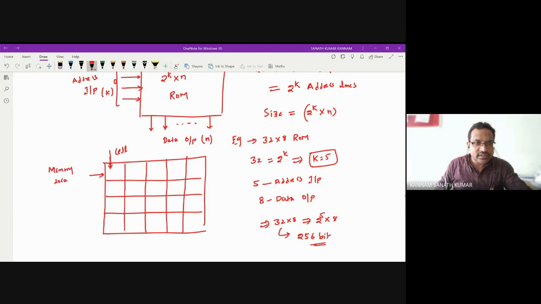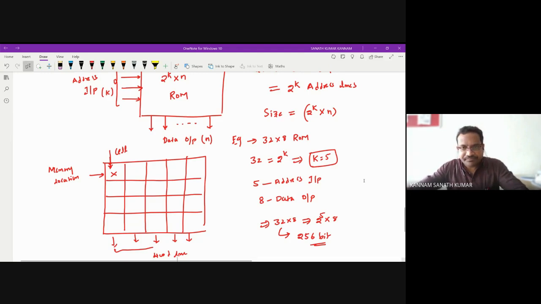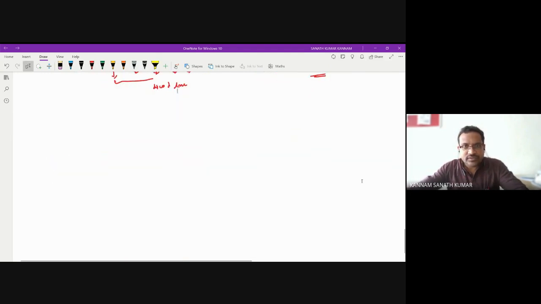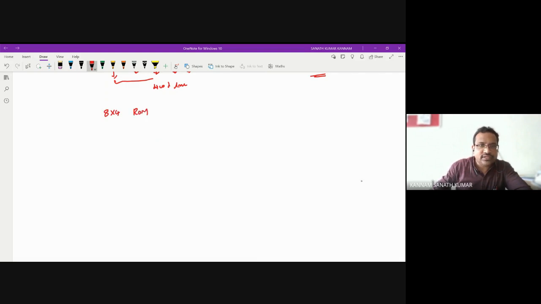Memory location. In the memory location, there will be a data. So this we can call as a word line. Let us take one example, like we see 8 cross 4 row. Let us take this example.